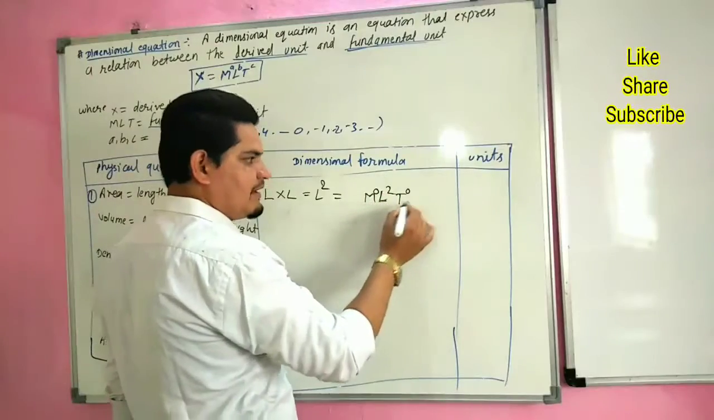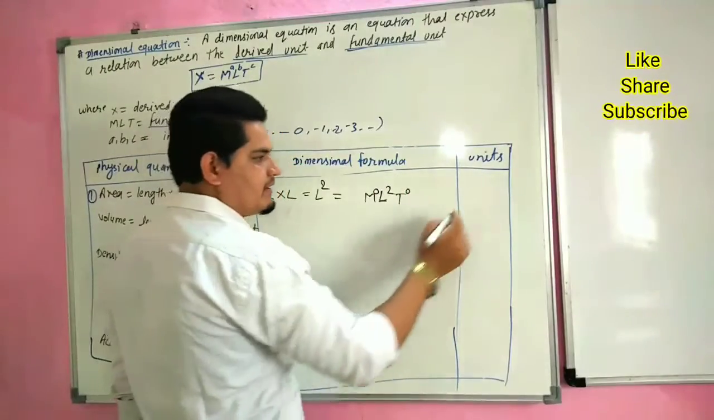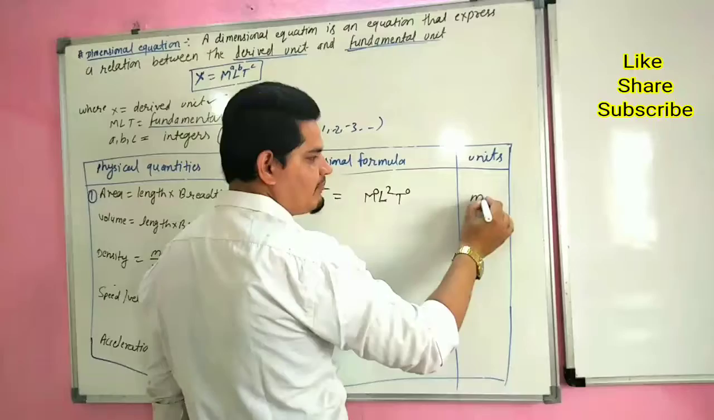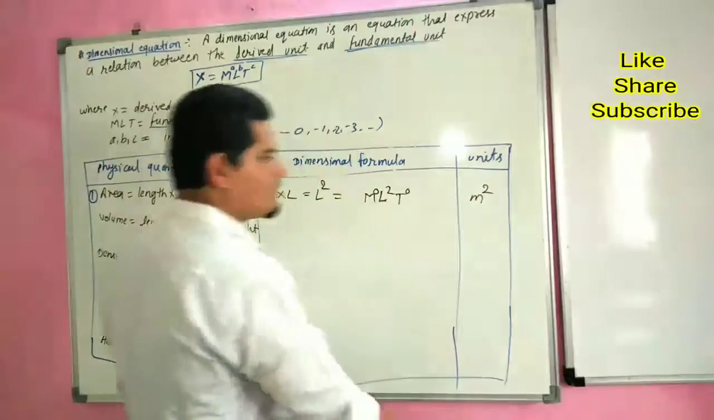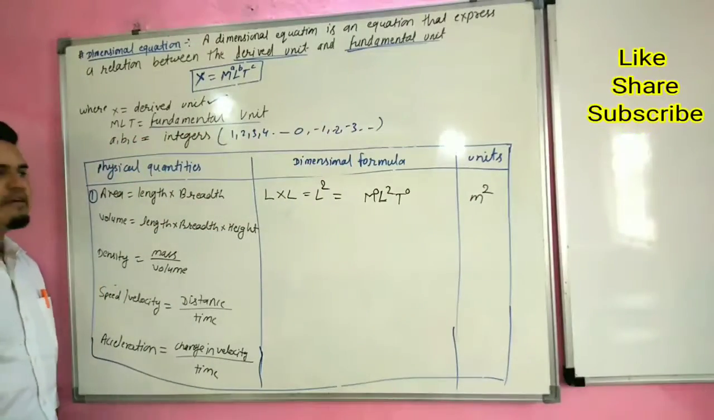L is length, L to the power 2. That means L is measured in terms of meter, so meter to the power 2. M square is its SI unit.